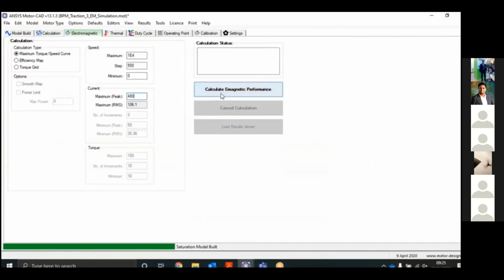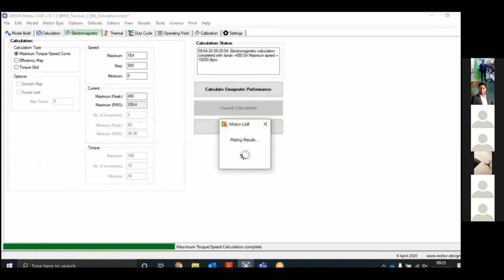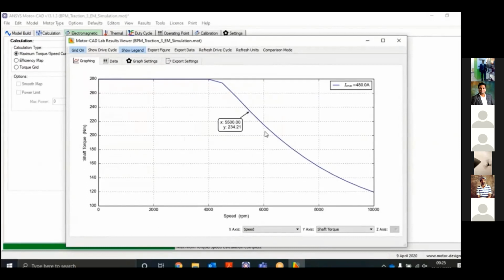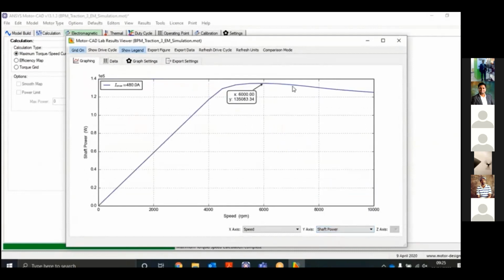When we go for efficiency mapping, we directly click on the efficiency map and it will generate an efficiency map. This is the shaft torque per speed, shaft torque in Newton meter, speed in RPM. This is the maximum we are getting. If you click on the points, the X and Y coordinates will be visible, and you can also change it to the shaft power, the maximum power you are getting.